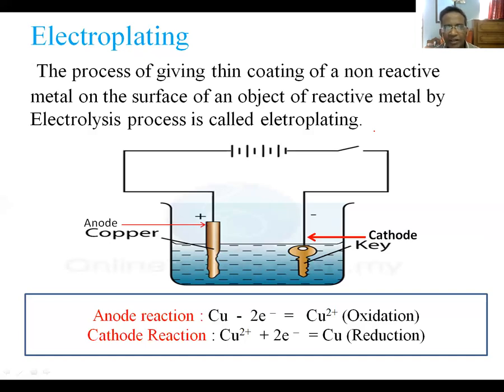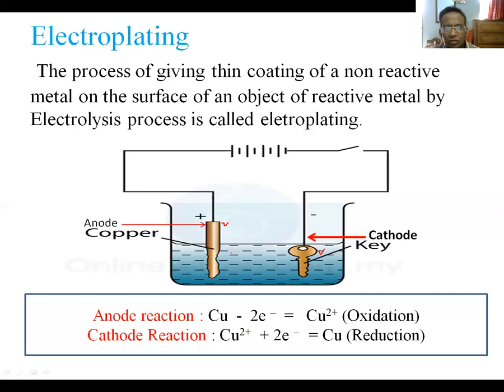Now how shall we carry out the electrolysis process? We shall use the less reactive or non-reactive metal, that is copper, as anode. Copper will be used as anode, and the object, that is Q, will be used as cathode. This is the principle of electroplating, that the object upon which the plating will be done will be used as cathode, and the non-reactive or good quality metal by which the plating will be done will be used as anode.